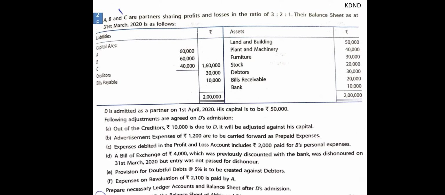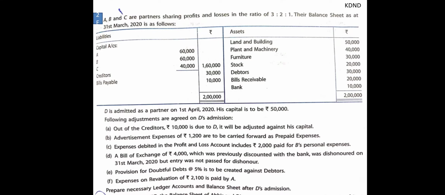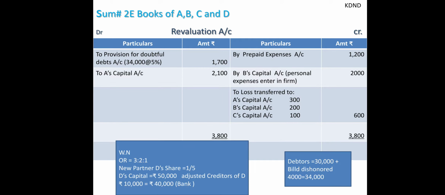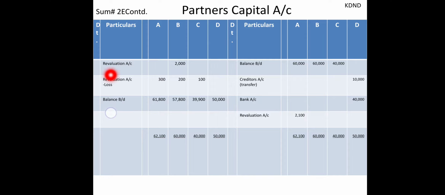Same way the next transaction is, expenses debited in the profit and loss account include 2000 paid for B's personal account. Now B's personal account is included here, so we have to take it out from the P&L appropriation account, and then we have to transfer to the revaluation account. So here you can see by B's capital, personal expenses entered in the firm 2000, and then transferred to the partner's capital account over here, to the revaluation account 2000 rupees, right?